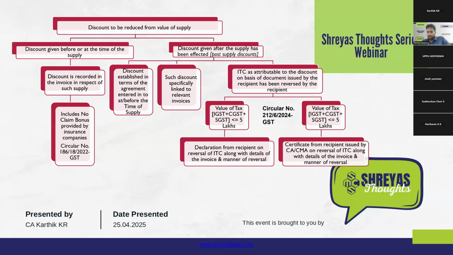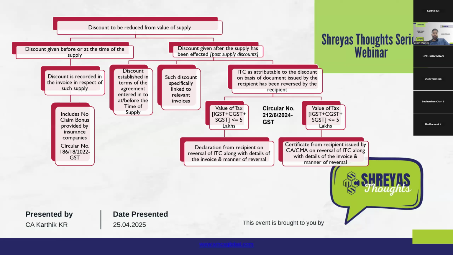Okay, so let's consider, in the course of business, if the penalty is for cash discount, they ask for one-to-one linking. Exactly. This is what I wanted to see, because I also faced this situation where the department person comes and asks, because cash discount is a post-sale discount, but they are asking for one-to-one invoice linking. But whether it is required to provide one-to-one linking, or whether the law says it is required.